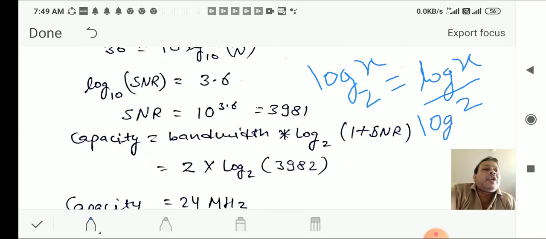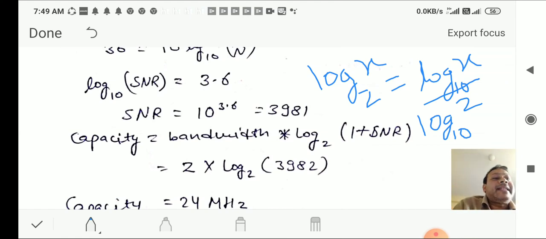Clear? Here we can put any log. Since log base 10 is there in the calculator, we can go for log base 10. If you put log base 10, then in both numerator and denominator you must put log base 10. That is compulsory.